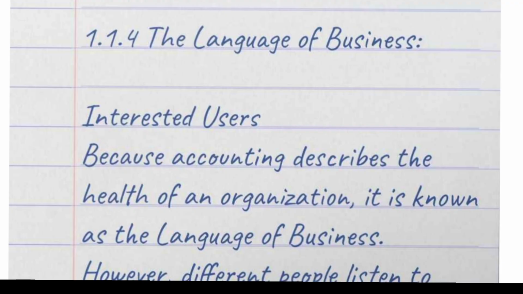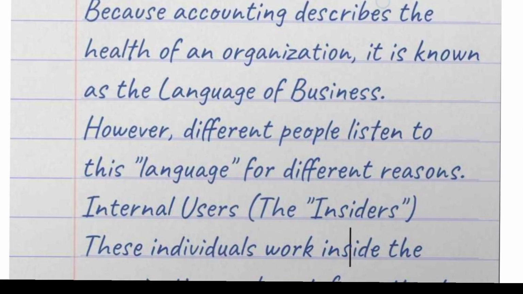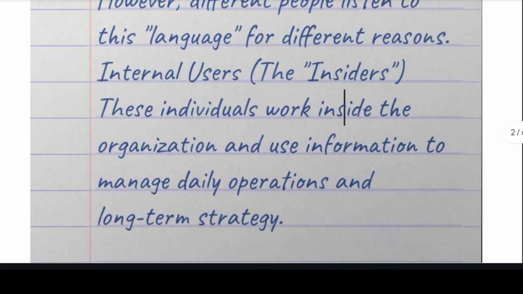Next, the language of business. Accounting is called the language of business. By accounting only, we will check the business transactions. Internal users need accounting for one reason, and external users need accounts for another reason. We will see them one by one. The internal users: these individuals work inside the organization and use information to manage their daily operations and long-term strategies.